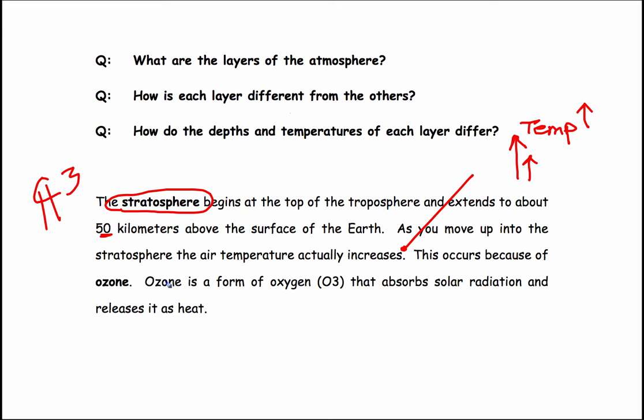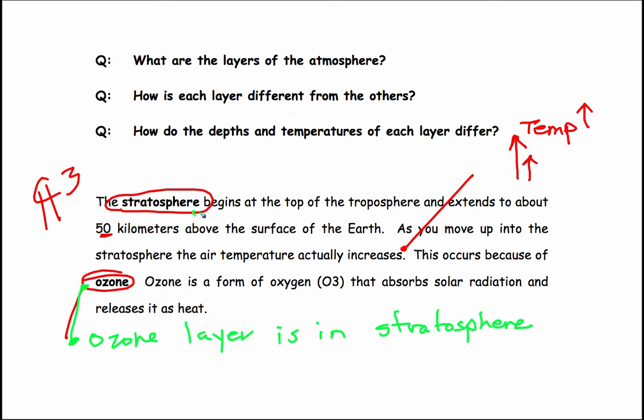This occurs because of ozone. Ozone is a form of oxygen, O3, that absorbs solar radiation and releases it as heat. We'll take a look at the ozone cycle later. Let's just grab our green-colored pencil and do this in green. So the ozone layer is in the stratosphere.